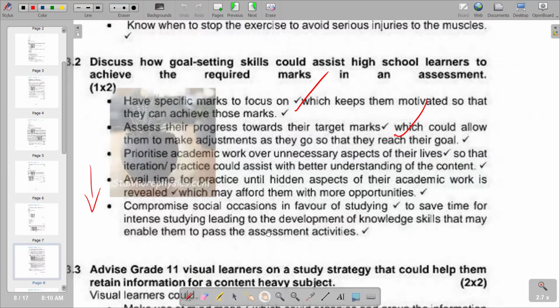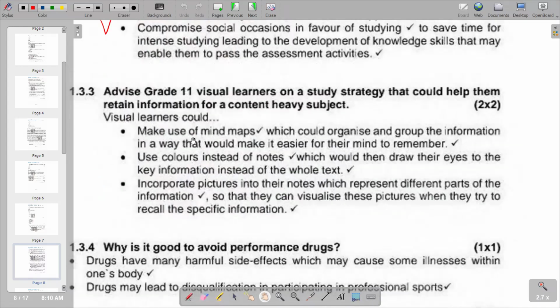So we have that also articulated in another section whereby we are saying, on question 1.3.3, make use of mind maps, which would organize and group the information in a way that would make it easier for their mind to remember. So that can be the first point that you can include. Use colors instead of notes, which would then draw their eyes to the key information instead of the whole text. Incorporate pictures into their notes, which represent different parts of the information so that they can visualize these pictures when they try to recall the specific information. This is what we have on 1.3.3.